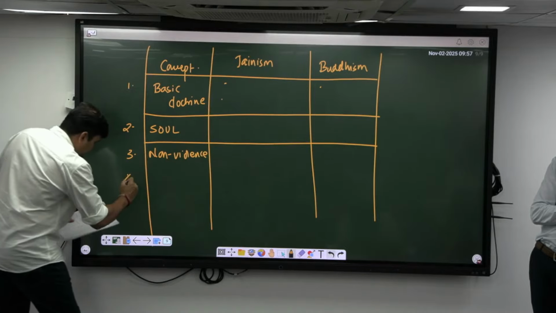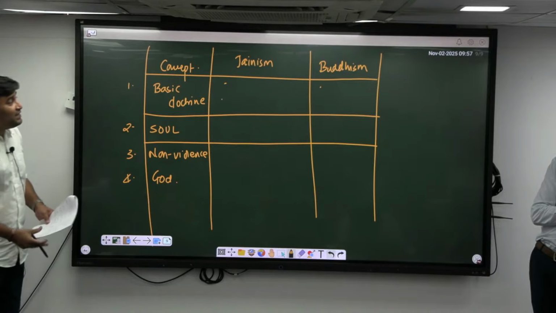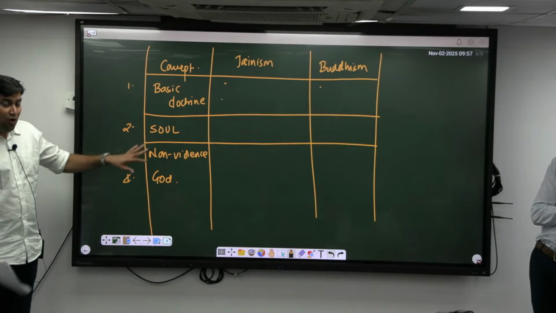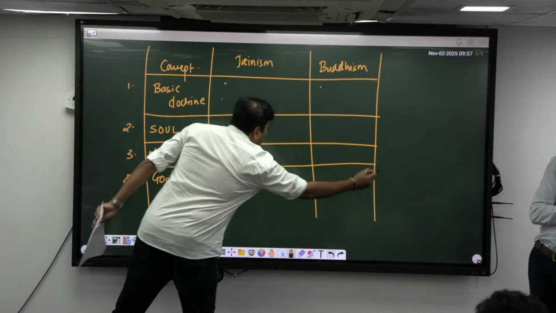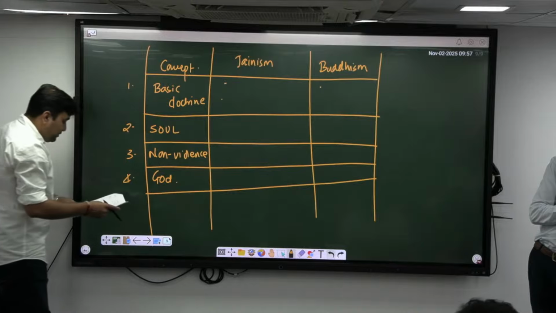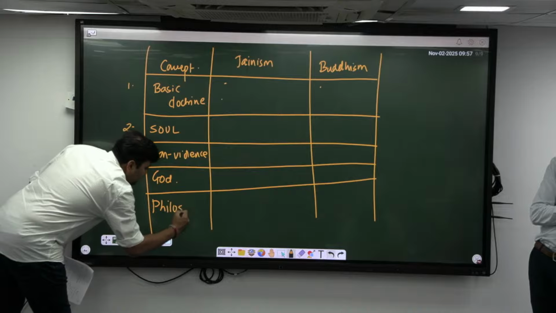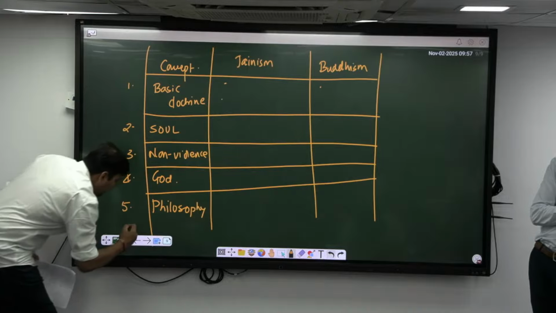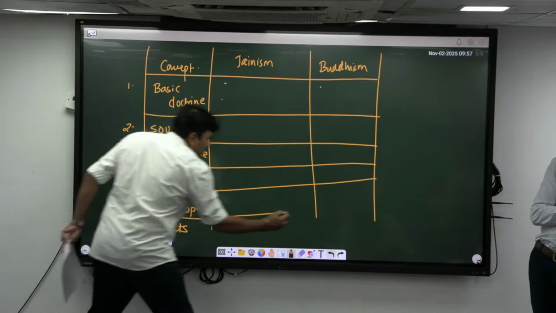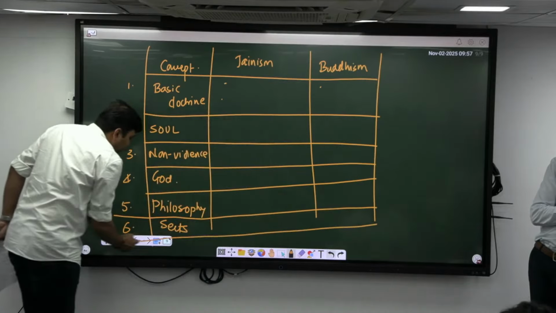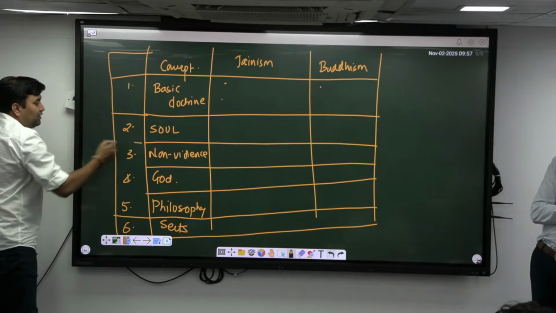Then the fourth aspect you can consider is God. So basically Buddhism neither accepts nor rejects God, rather Jainism recognizes God. I hope you're understanding. Then the fifth is the philosophical concept, philosophy, and the last is sects. So basically these are the 6 major points which you should know about Jainism and Buddhism, to sum it up. I hope you are getting the point.